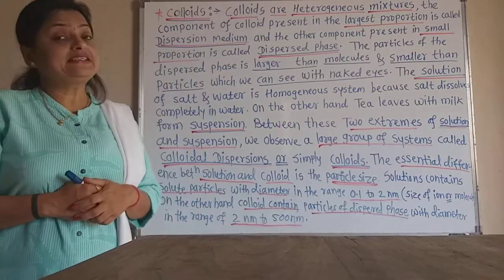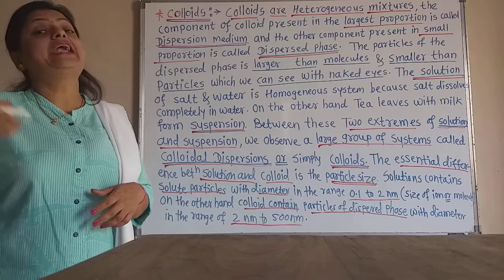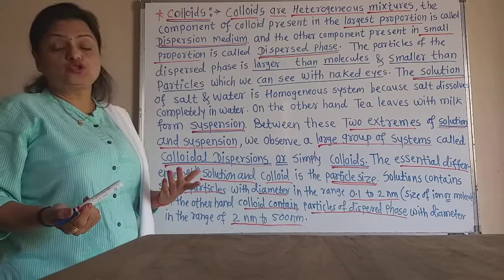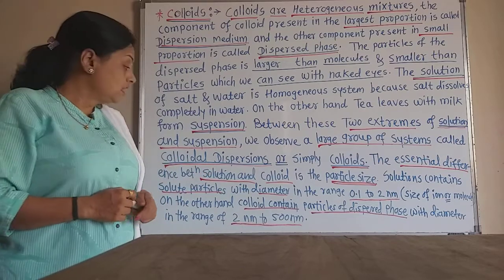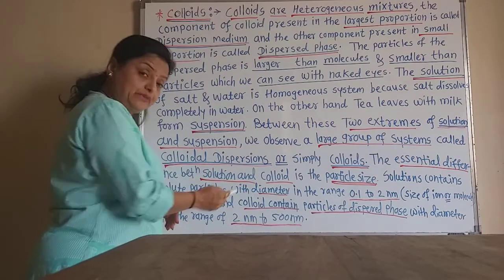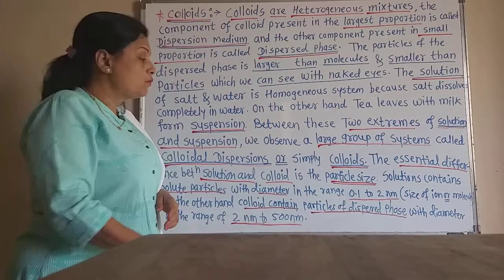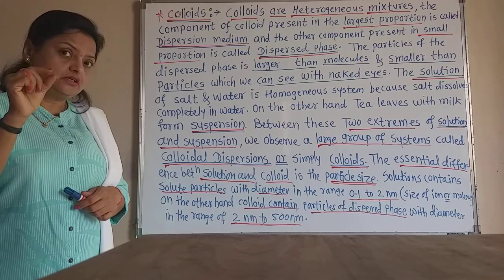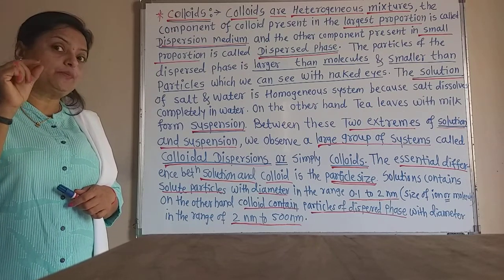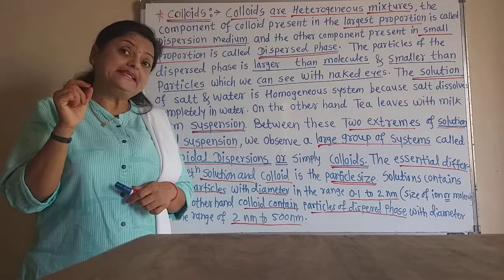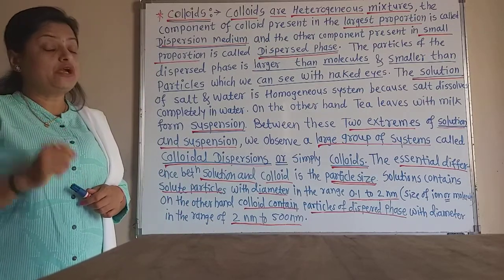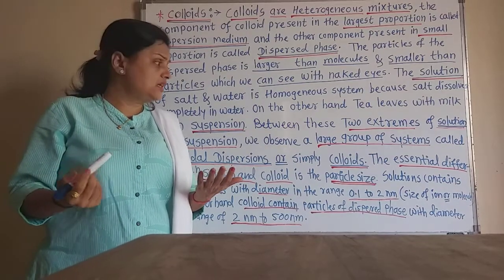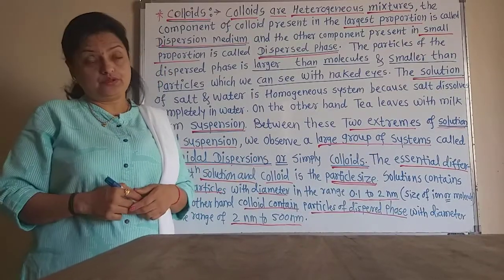Now, how is the particle size of solution and colloids? Solution contains solute particles. Those solute particles have a diameter in the range of 0.1 to 2 nanometer, just as the size of the ion or molecule.